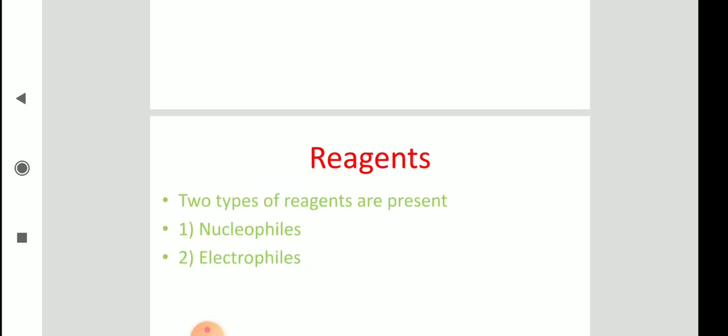Coming to the reagents, what type of reagents can we employ on the reactants to convert them into products? You can employ a nucleophile or an electrophile depending upon the substrate. These we will study in the next class, but what we have studied in this class is bond cleavage.